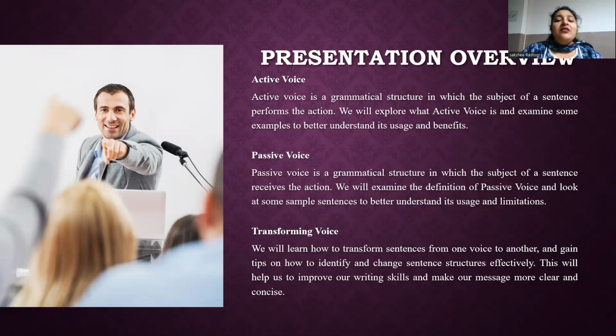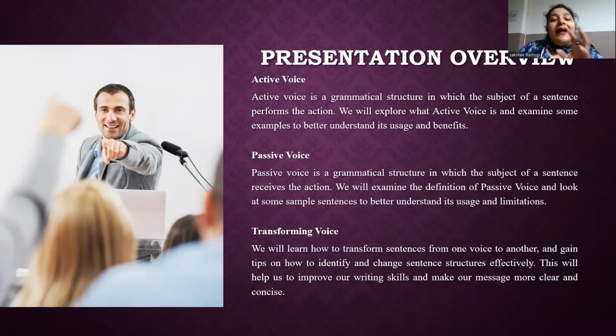So, active and passive voice are two different ways of constructing sentences in English. In active voice, the subject performs the action described by the verb. For example, the dog bites the man. The subject is dog, who performs the action, which is bites. In passive voice, the subject receives the action described by the verb. For example, the man was bitten by the dog. So the subject man received the action was bitten.